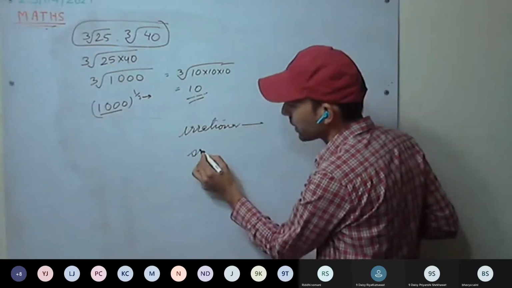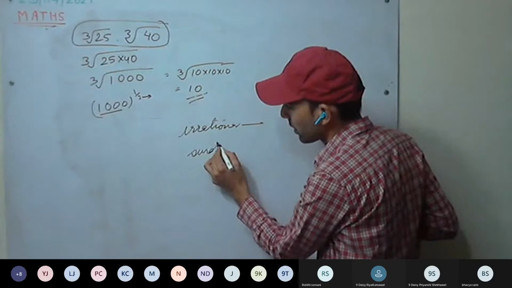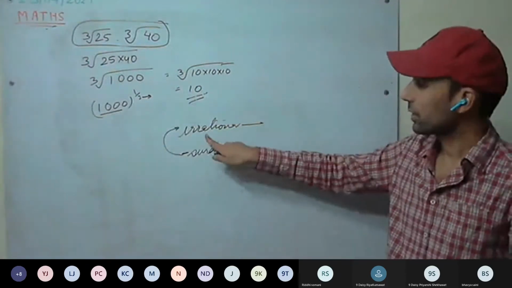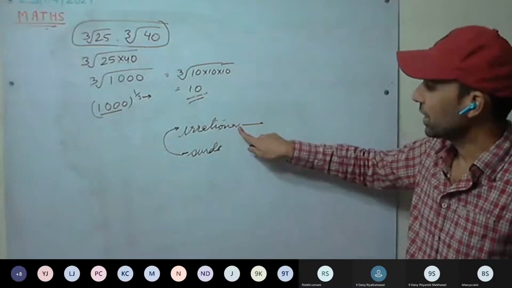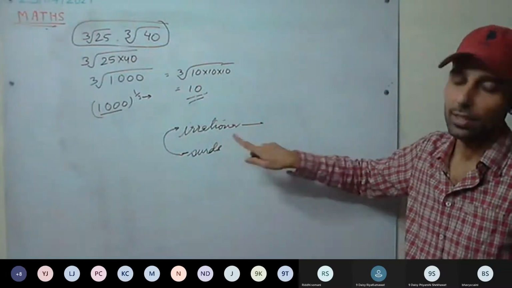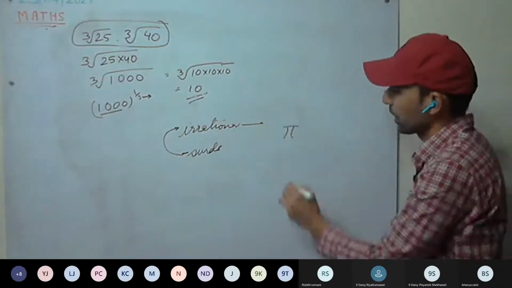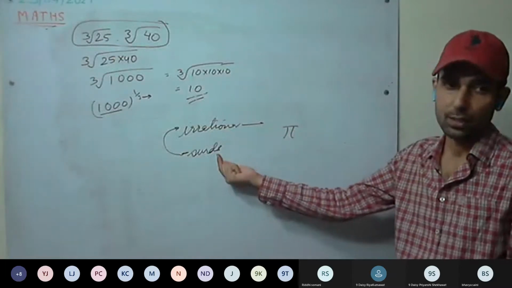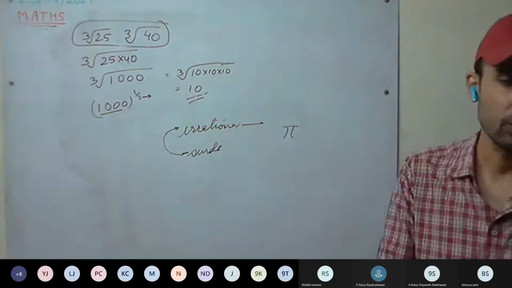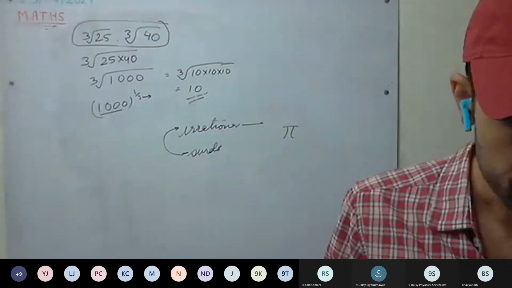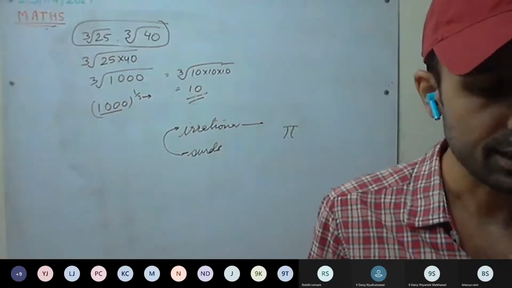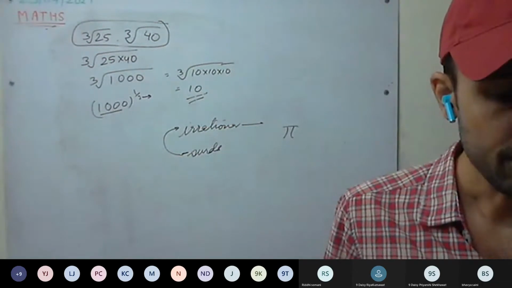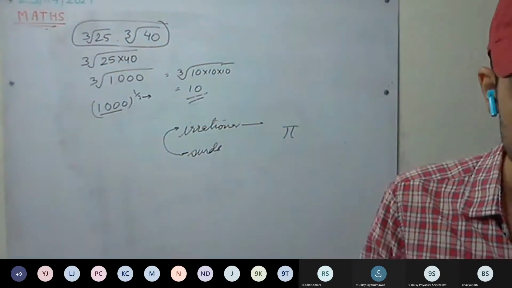Okay, and we have surds. So see here, all the surds are irrational. But all irrational numbers are not surds. Example, pi. Pi is an irrational number, but pi is not a surd. Always remember this one. It's in your book as well on page number 17. Every surd is an irrational number, but every irrational number is not a surd. For example, pi we can take, okay?